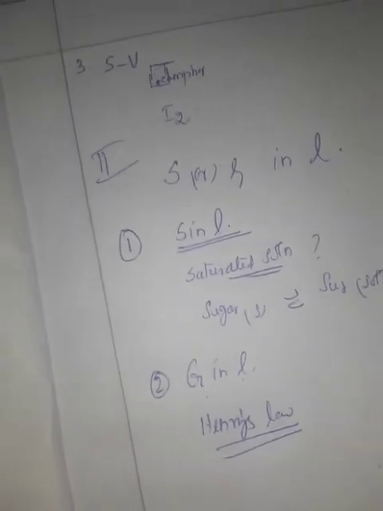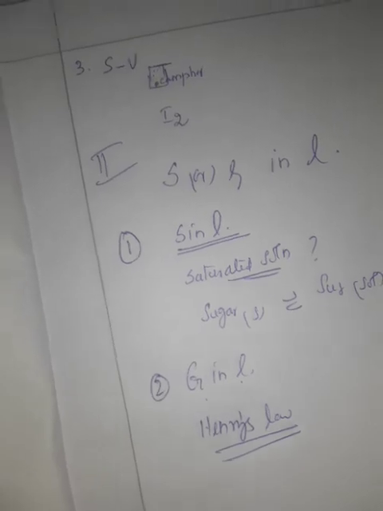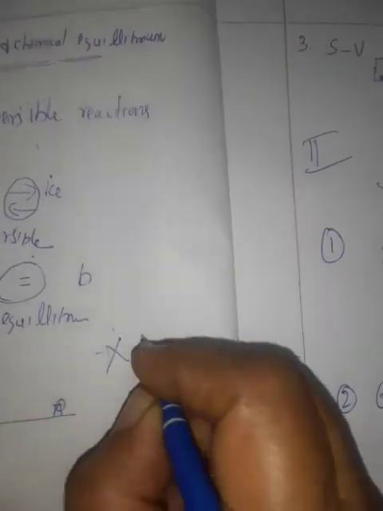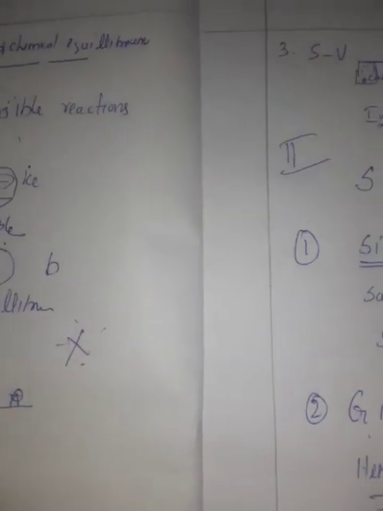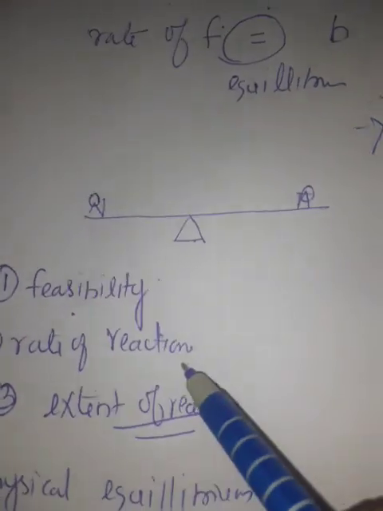Then reversible, learn with one example. Then what is meant by equilibrium? Equilibrium is very important: the state at which the forward reaction rate becomes equal to the backward reaction rate. Then what are the three aspects of a chemical reaction? Feasibility, rate of reaction, extent of reaction. Then physical equilibrium: solid-liquid, liquid-vapor, solid-vapor with examples. Then solid in liquid, gas in liquid. Learn with examples.